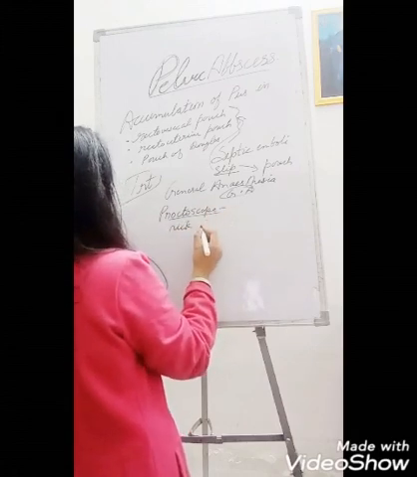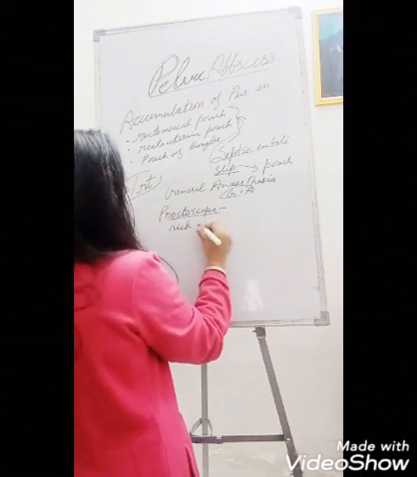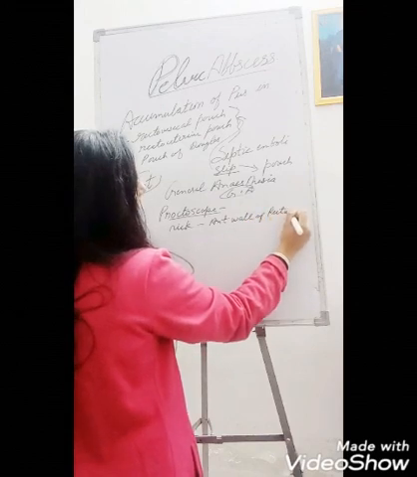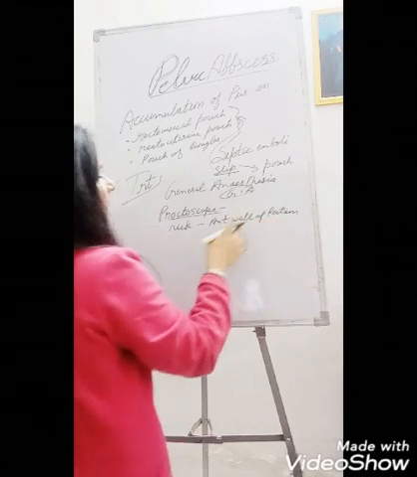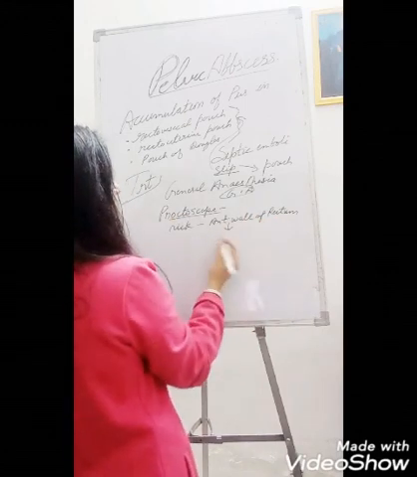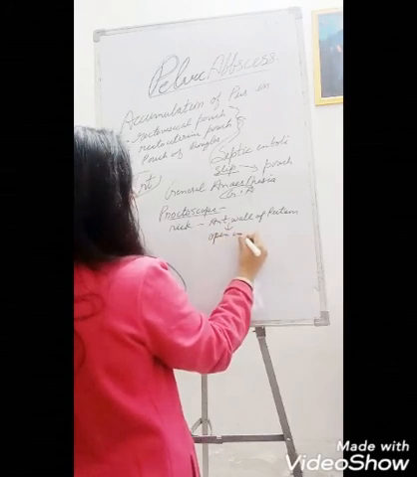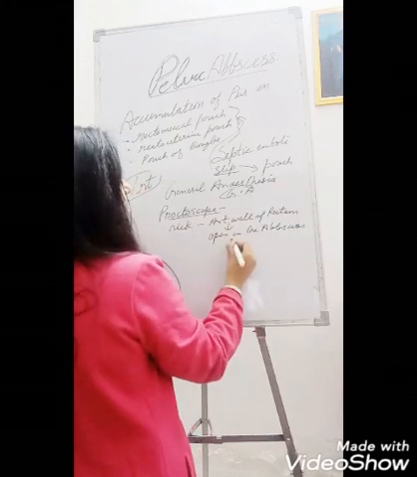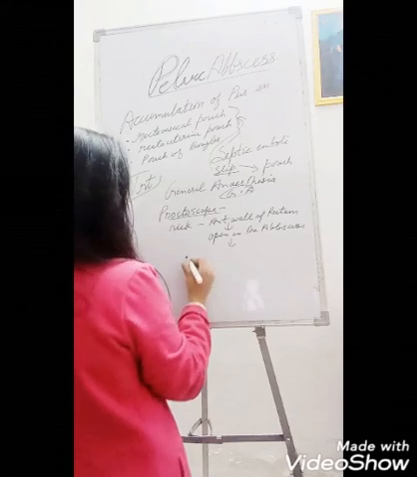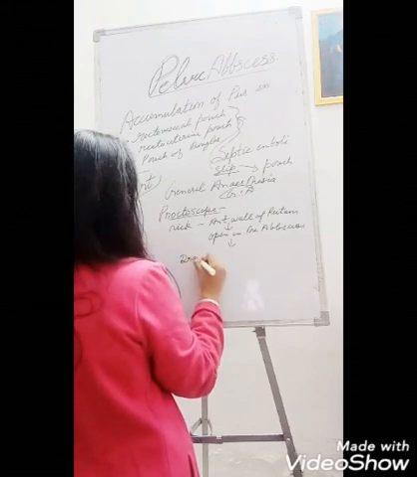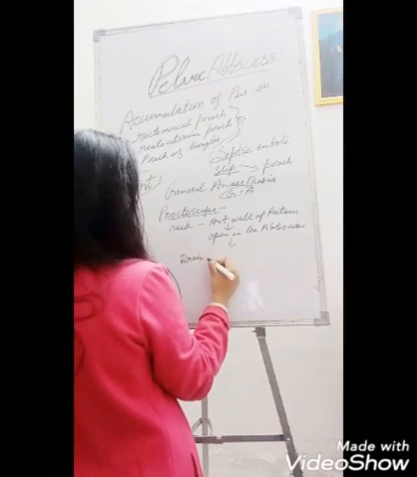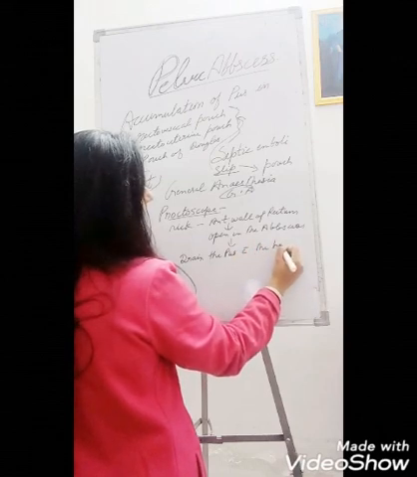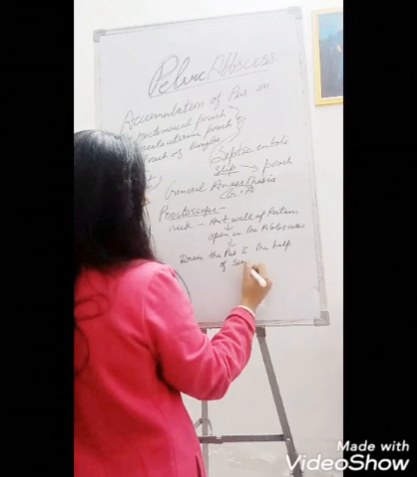After introducing the proctoscope, we will make a nick or small cut in the anterior wall of the rectum, and that will open into the abscess cavity. Then we will drain the pus with the help of sinus forceps.